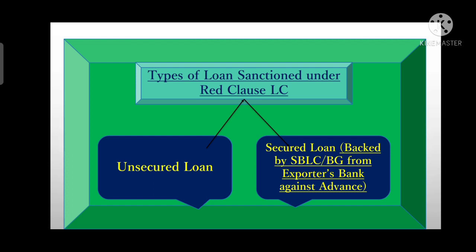Under unsecured loan, the issuing bank makes an advance payment of a specific amount to the beneficiary in advance, right? Let's assume a situation. If the beneficiary fails to ship the goods on time, or it is not able to return the funds to the issuing bank.